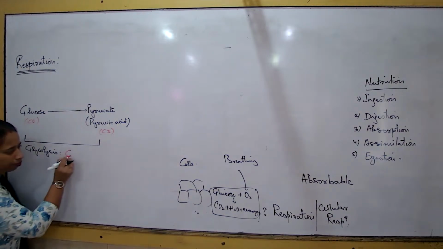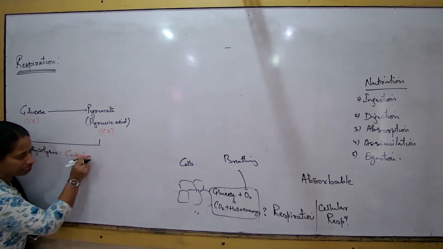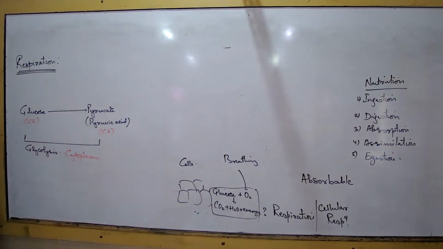Where does this process take place? This process takes place in the cytoplasm of all cells. Why am I emphasizing on this word, all cells? Because when I talk about glucose getting broken down to pyruvate, it is happening in our body cells also, plants also, in the cockroaches also, in the snail also, in the fish also, in the bacteria also, in the yeast also. Any cell you name, this process is happening irrespective of whether the cell is complex or simple.